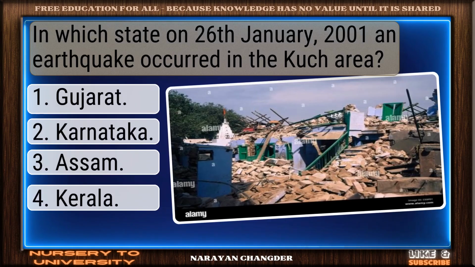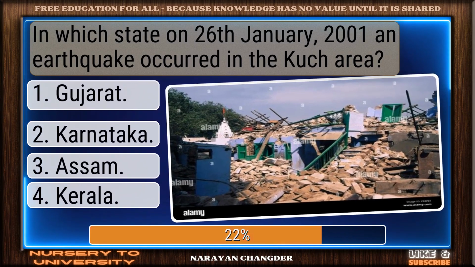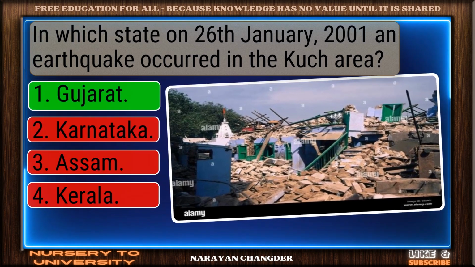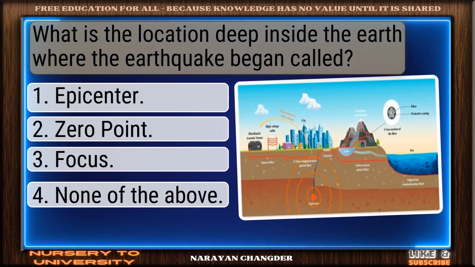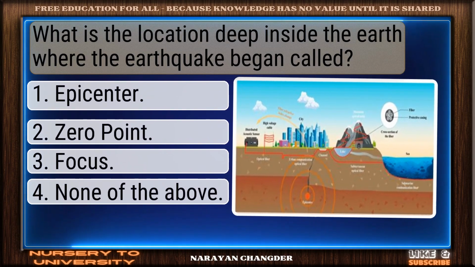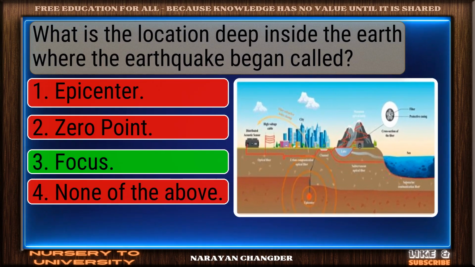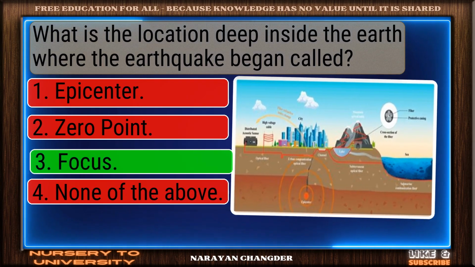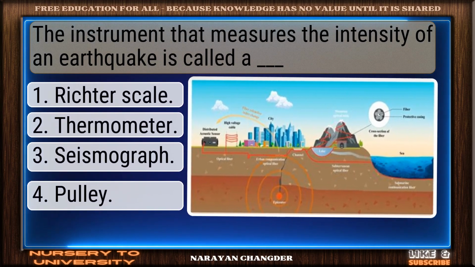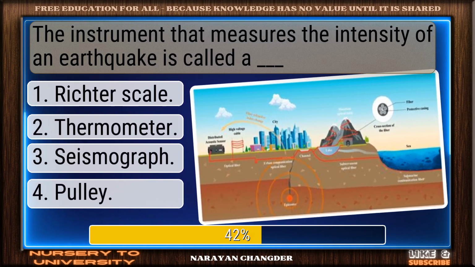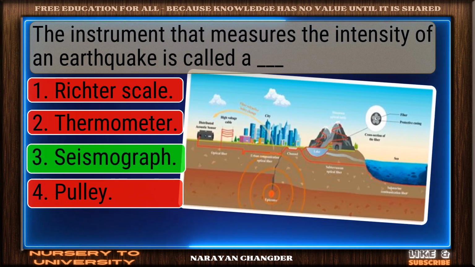In which state on the 26th January 2001 did an earthquake occur in the Kutch area? On track. Gujarat is the correct answer. What is the location deep inside the earth where the earthquake began called? Right choice. Focus is the best answer. The instrument that measures the intensity of an earthquake is called a dash. Sharp thinking. Seismograph is the right choice.